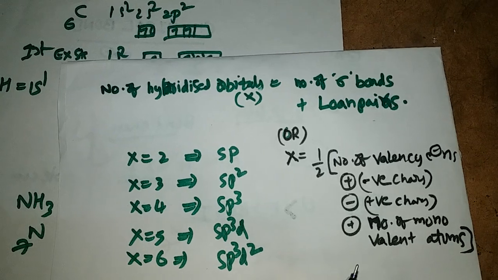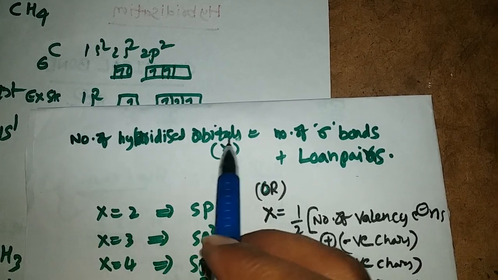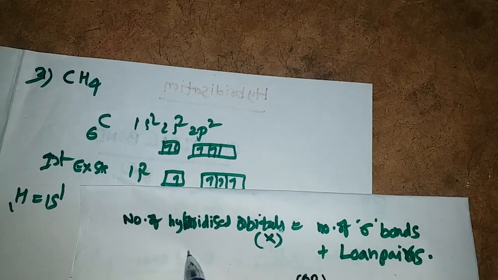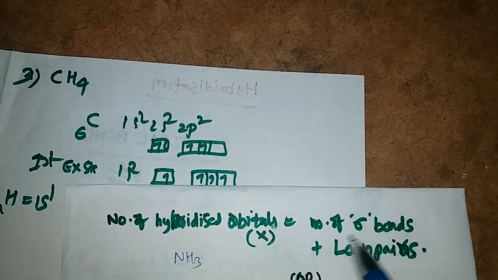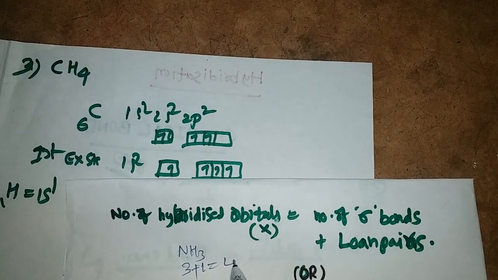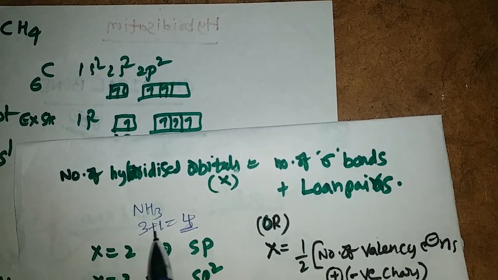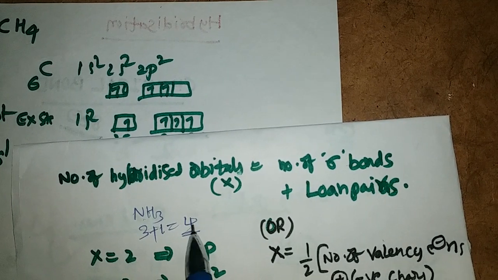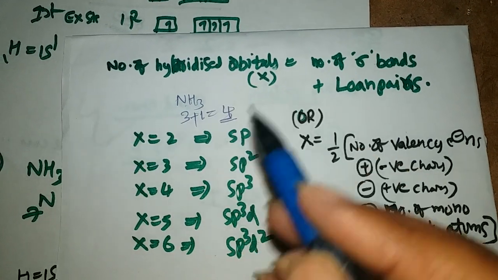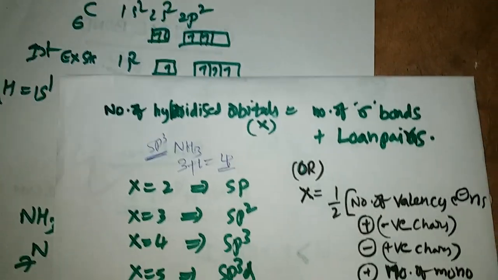Let's find out the hybridization in certain molecules. The number of hybrid orbitals equals the number of sigma bonds plus lone pairs in a molecule. For example, take ammonia. In ammonia we have 3 sigma bonds, and on nitrogen we have 1 lone pair. So 3 plus 1, total 4. X equal to 4 means the hybridization is sp3 only. So hybridization is sp3.